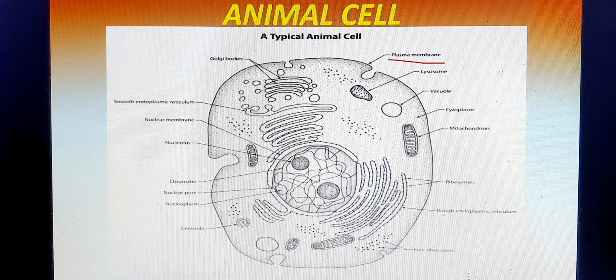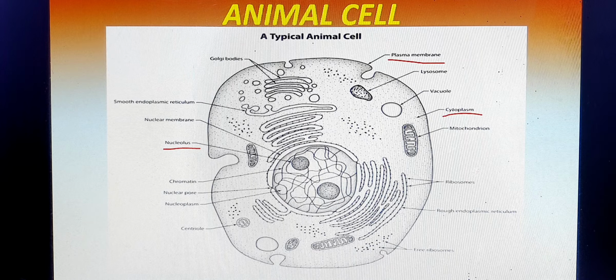Inside it is another basic part called the cytoplasm, and the important part of the cell, the nucleus. So we get three basic parts of the cell: the cell membrane or plasma membrane, the cytoplasm and the nucleus.